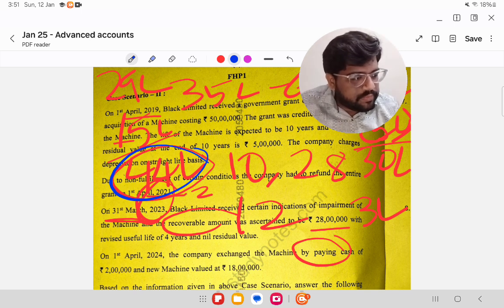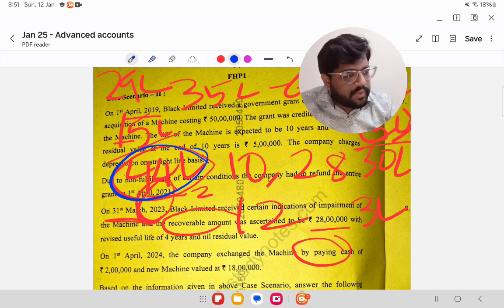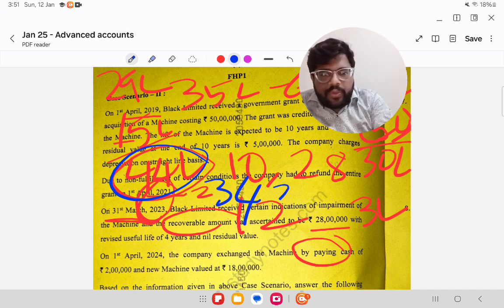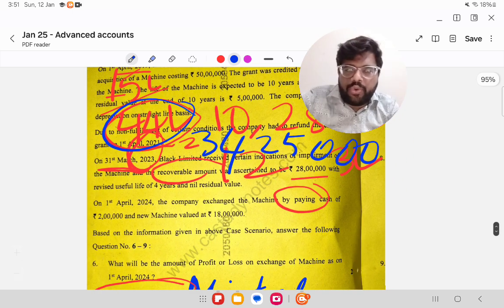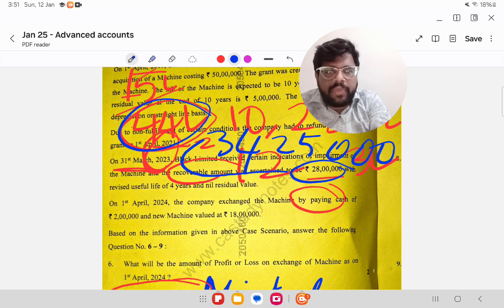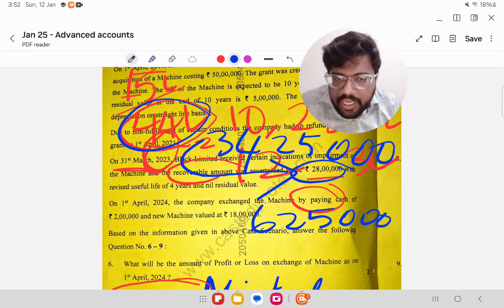So you are getting 34,25,000. On this date, your recoverable amount is just 28 lakhs. So this 34.25 should be made 28. That means 6,25,000 is your impairment loss, right?